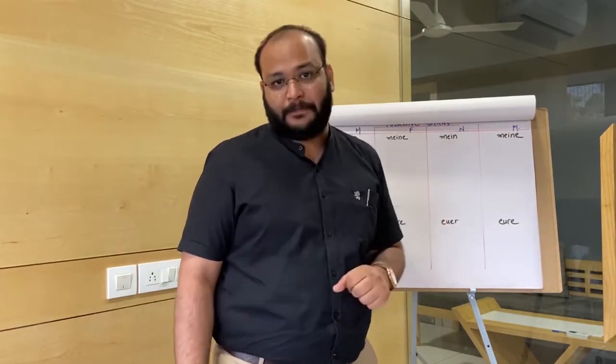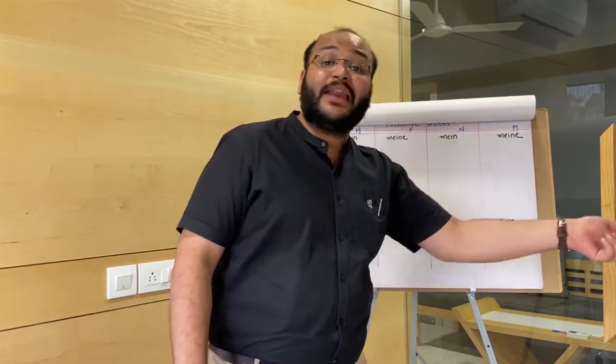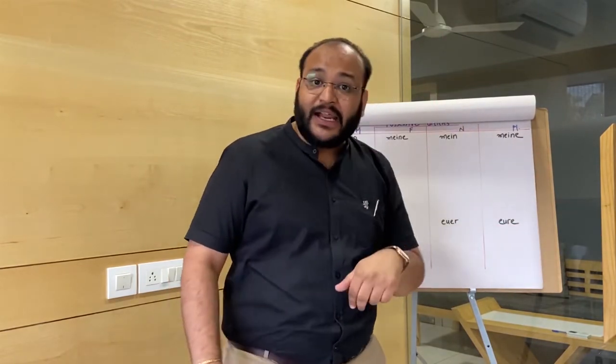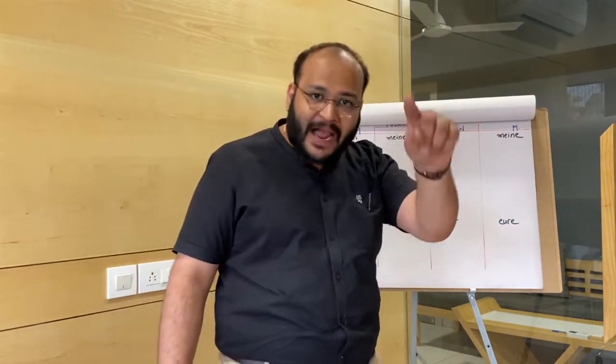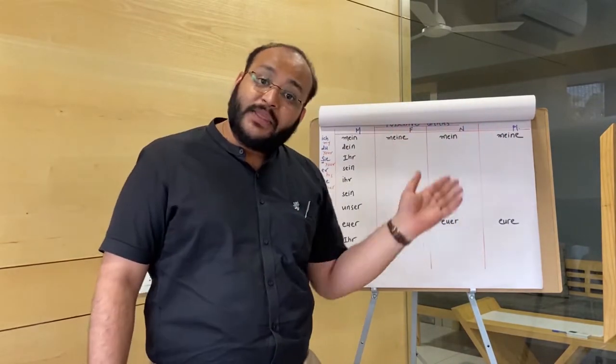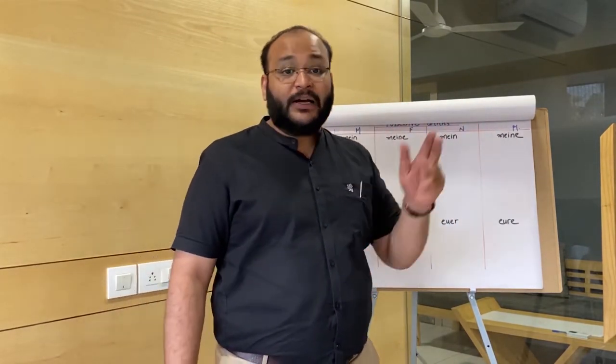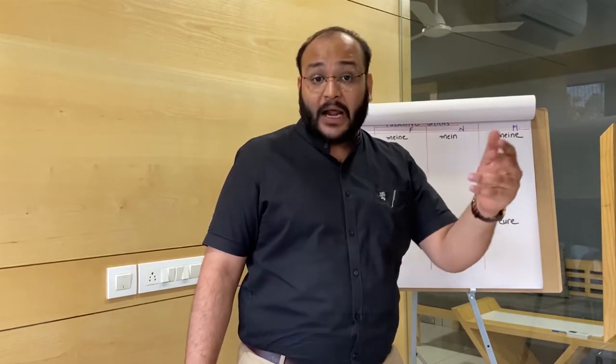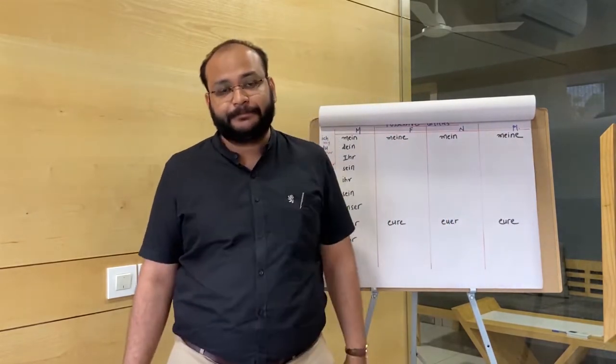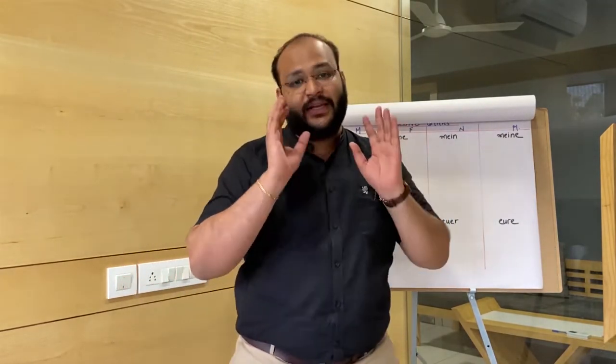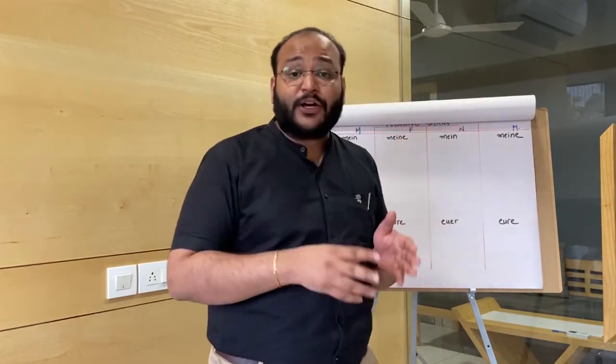These are my children: ye mere bacche hain. So you see, in English it remains my only. This is my brother, this is my sister, these are my children. But in Hindi it becomes mera, meri, mere. So here they are showing both the things.